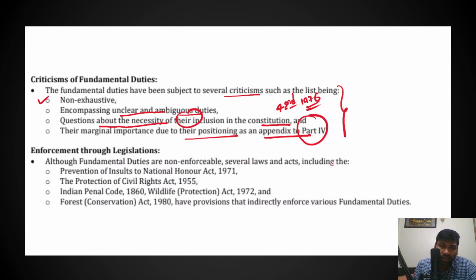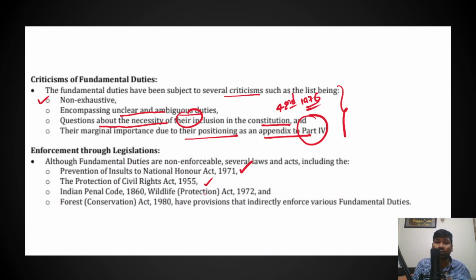However, throughout the years, the parliament or the central government made a number of attempts to implement these fundamental duties through various legislations. So we'll understand what are those legislations that the central government has brought in to implement some of these fundamental duties. As we have already understood, these fundamental duties are non-justiciable in nature. In fact, the government has framed the Prevention of Insults to National Honours Act 1971 and the Protection of Civil Rights Act 1955.